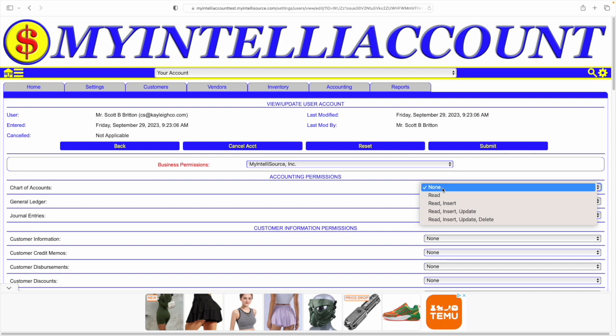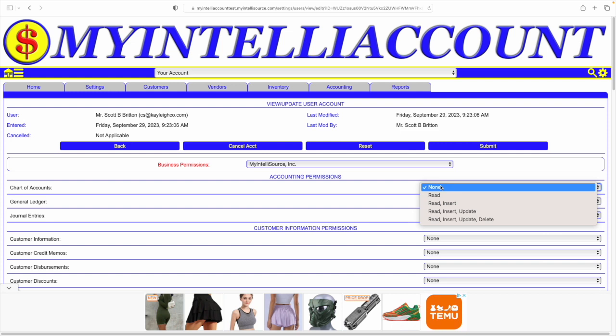Users can work on as many businesses as you have listed as long as you give them permission to. With MyIntelliAccount, you can finally control a secondary user's access here. The 5 permissions allowed are None, Read, Read and Insert, Read, Insert and Update, and Read, Insert, Update, and Delete. You can set as many permissions or as few permissions as you want, depending on what kind of access you want to give the user. The default permission is None.